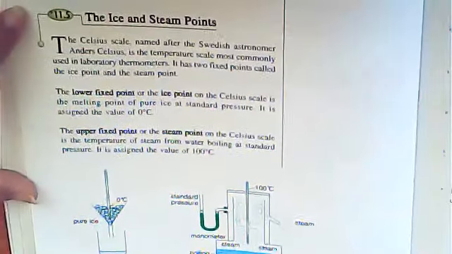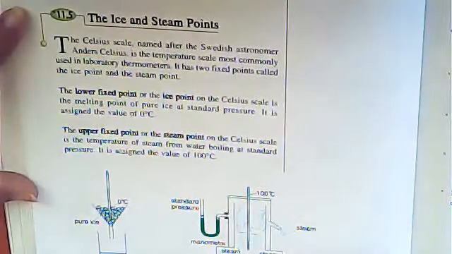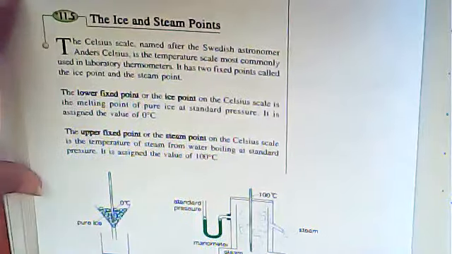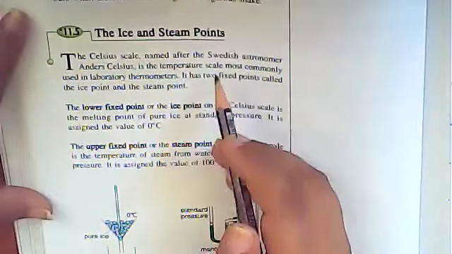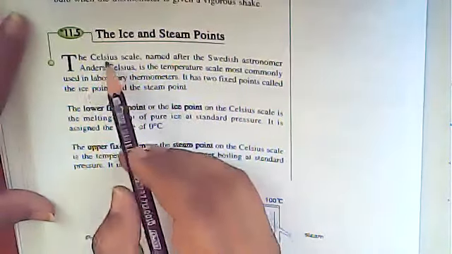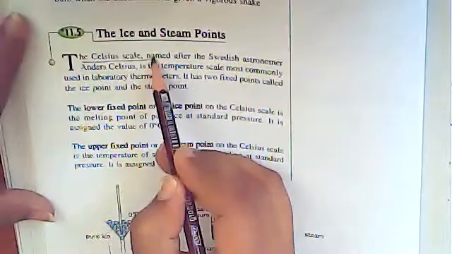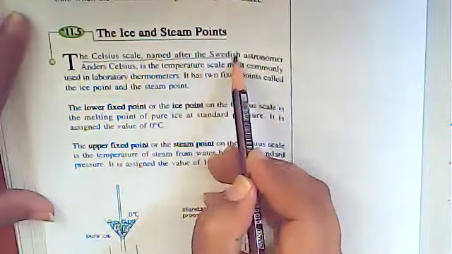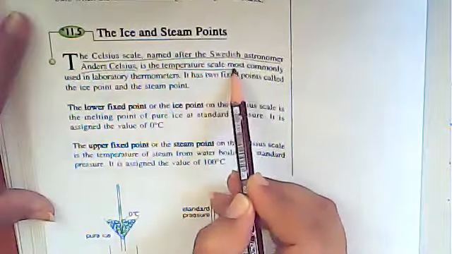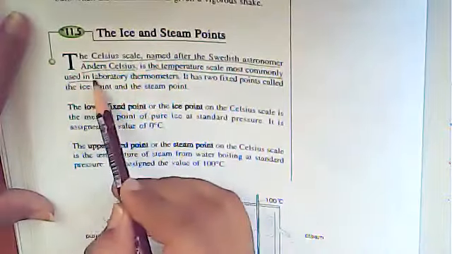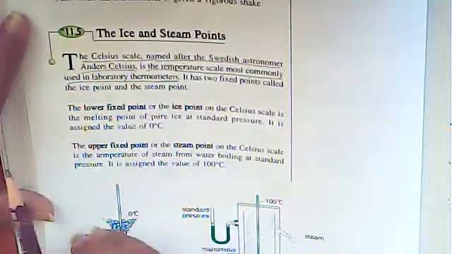Okay. This one, mark this one on page number 116. Page number 116, everyone. The ice and steam points. This is very important. The Celsius scale, named after the Swedish astronomer Anders Celsius, is the temperature scale most commonly used in laboratory thermometers.